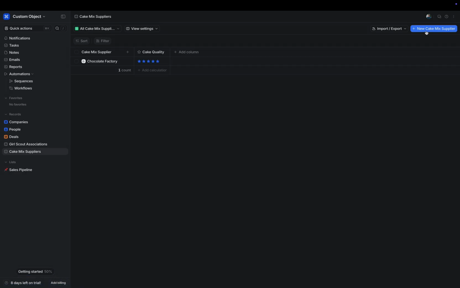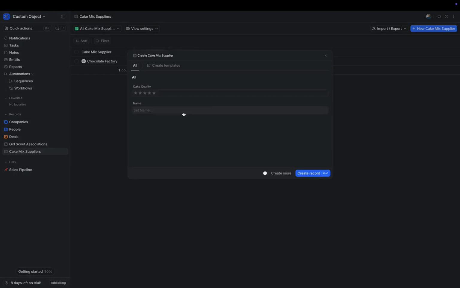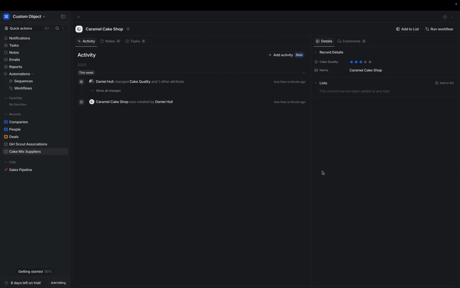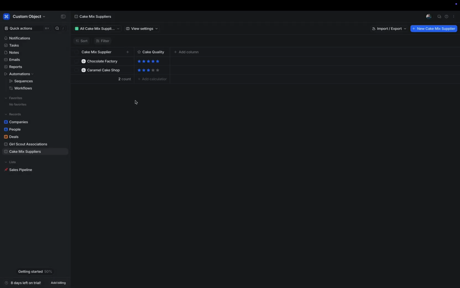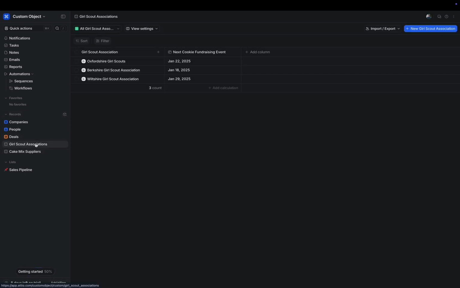Now we can create a new cake mix supplier, and let's say that this is the Caramel Cake Shop. If we create this record, we can now see we have 2 different records underneath the cake mix suppliers object. We have underneath the Girl Scout Associations object, 3 different Girl Scout associations. In this way, objects are used to capture the core data types, the core entities that you are wishing to track and manage in your CRM.